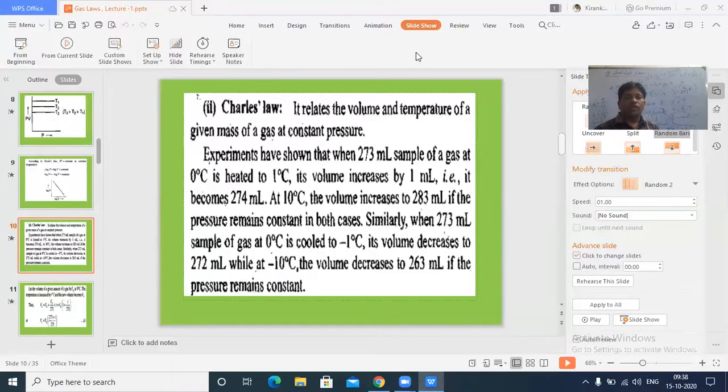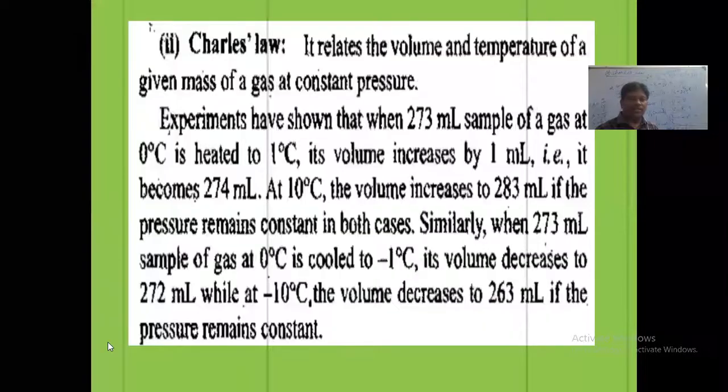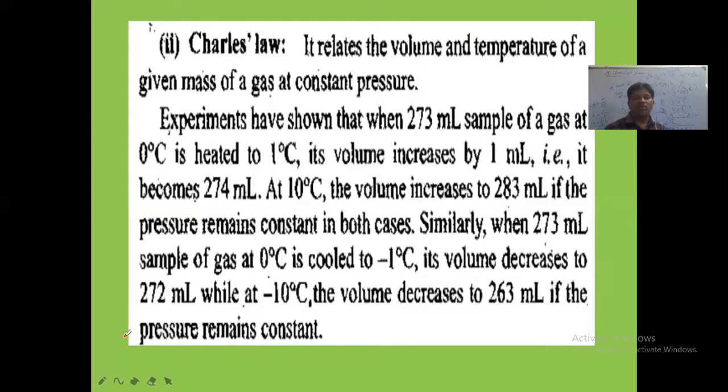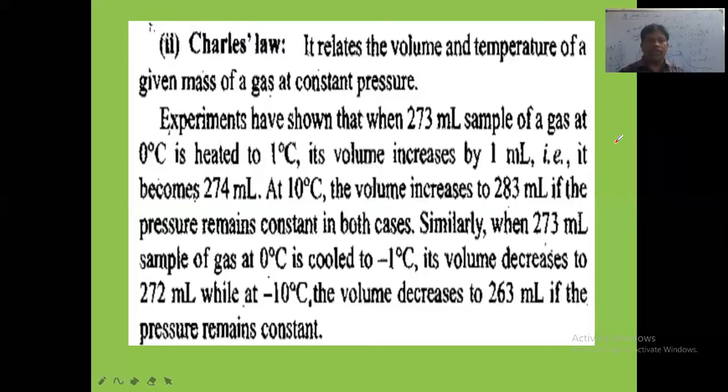Now see, what does Charles' law state? At constant pressure, the volume of a gas increases with increase in temperature. When temperature increases, volume also will increase. That is Charles' law. So Charles' law relates the volume and temperature. Volume and temperature both are taken here, right? So the relation between volume and temperature is taken in Charles' law.